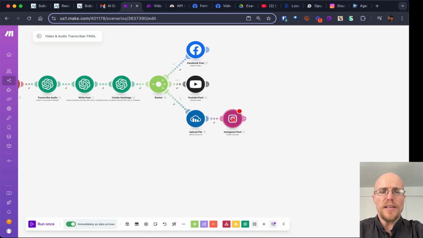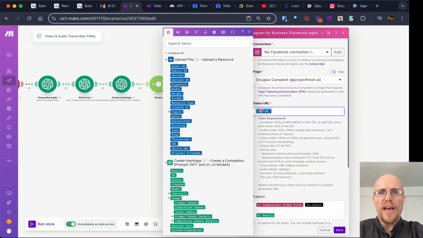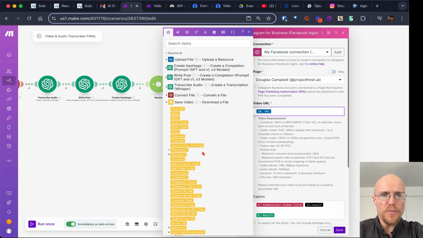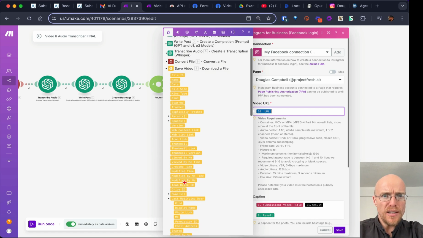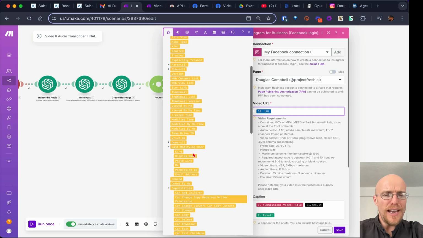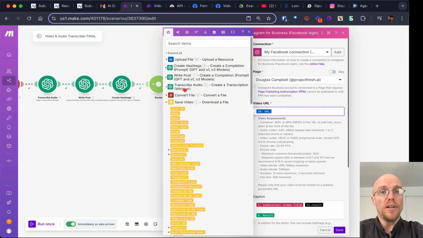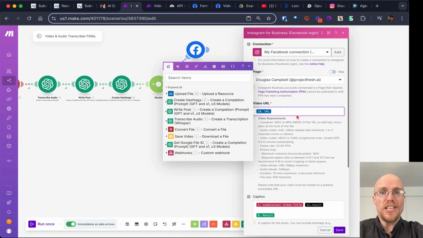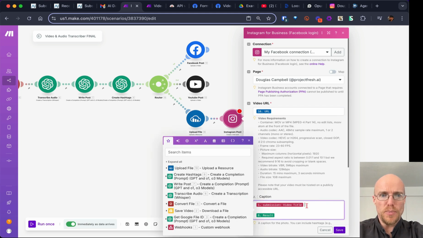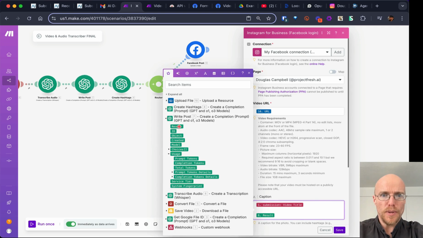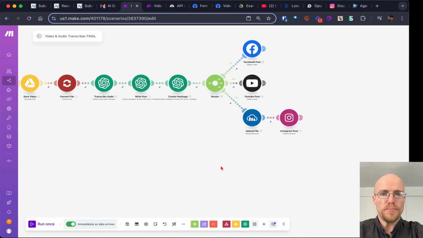Now, Instagram is a little bit of a pain because it requires a URL, and even though you think that you can get a URL from this, it doesn't work. I had originally tried web view link. You'd think that I'd even get a share URL or share link from Google Drive. It just won't work. So what I actually did was, let's just fix this and then I can tell you more about it. This should be the post. Okay, and there we go.